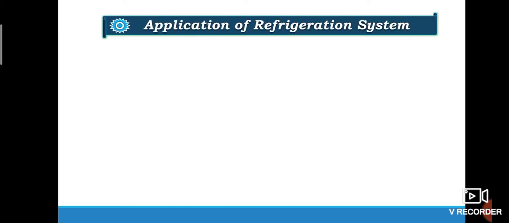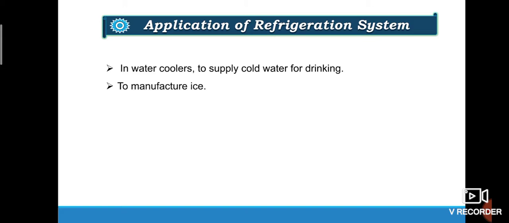Now coming to the application of refrigeration. The major application of refrigeration is for human comfort, food processes and preservation. Let us see it one by one. The first application is in water cooler to supply cold water for drinking. Next, it is used to manufacture ice.